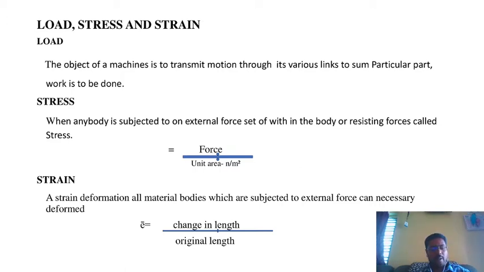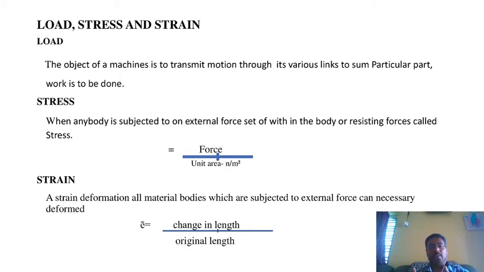For example, a long rod subjected to an axial tensile load would be elongated, while a column supporting an axial compressive load would be shortened. On the same rod, tensile stress means elongation, pulling on both sides, and the metal will be elongated.